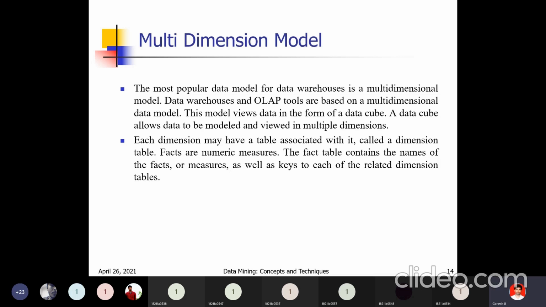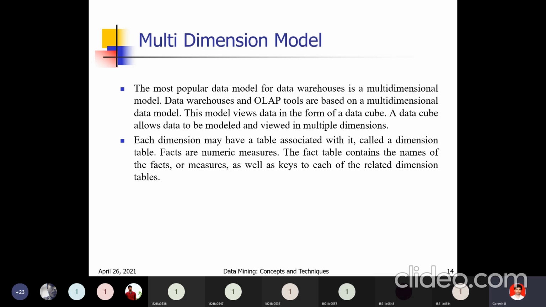Dimensions mean the perspectives or entities with respect to which an organization wants to keep records. For example, an item is an entity, because it consists of some properties: item name, item ID, item cost, number of items sold. These all are the properties of this entity. So item is an entity.